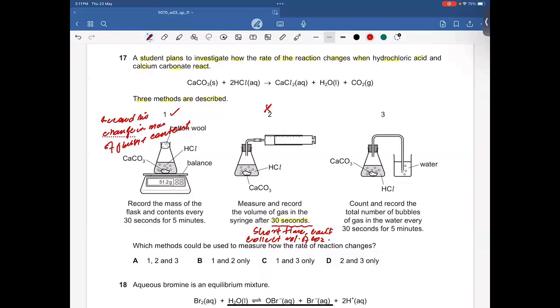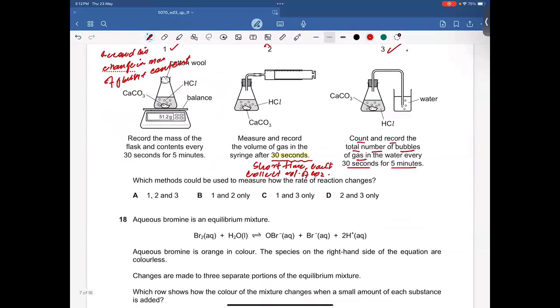Third, again, within 5 minutes and for every 30 seconds, I can count and record the total number of bubbles of gas and so that I can find the rate of reaction. So 1 and 3 are basically the methods through which I can find the rate of reaction. So the right answer is going to be C.